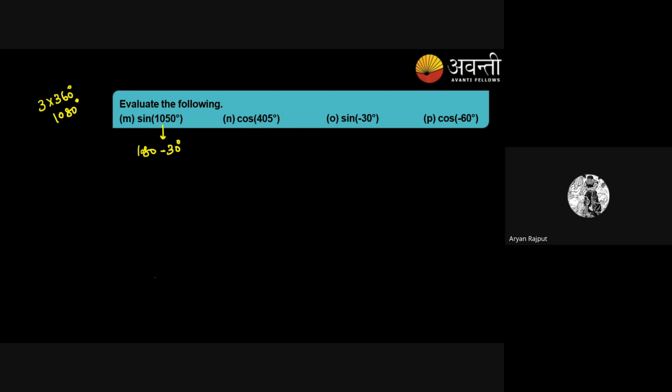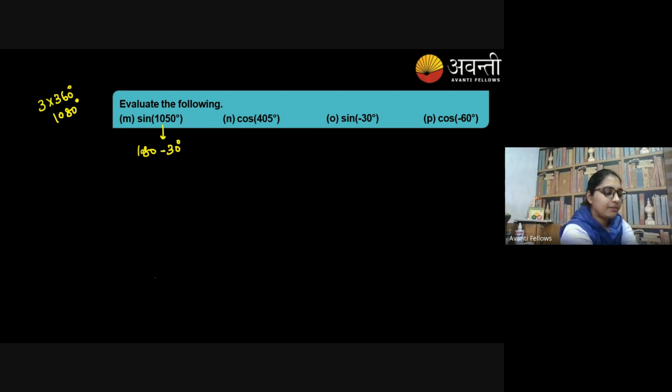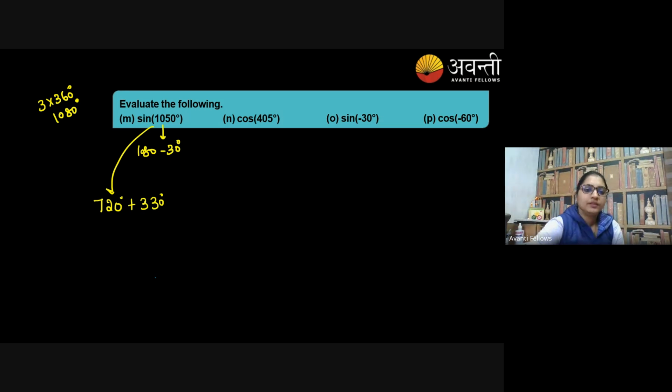This gives trouble to many of you, that you don't know how to convert this. So one very simple thing, I can write it as 720 plus 330. Agree? So 720 is basically 4 pi.